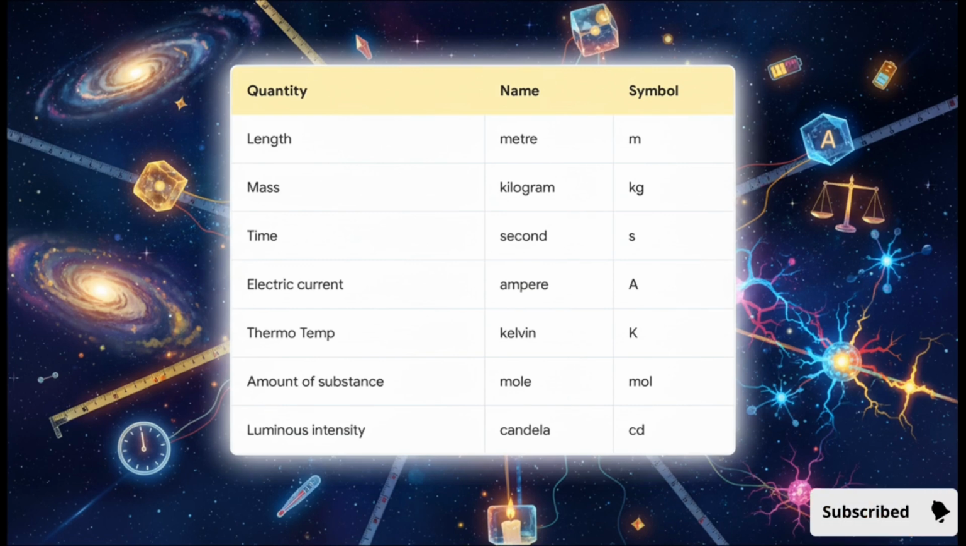Think about that. From the massive, mind-boggling scale of galaxies measured in meters, all the way down to the tiny electrical currents pulsing in your brain measured in amperes. These 7 fundamental quantities are the whole shebang. Every other unit of measurement you will ever use is really just a combination of these base 7.